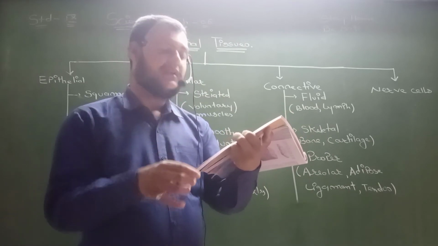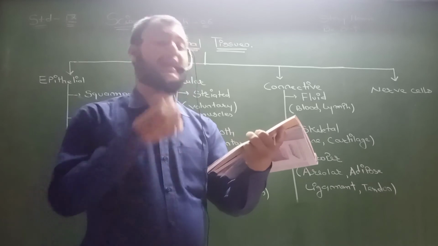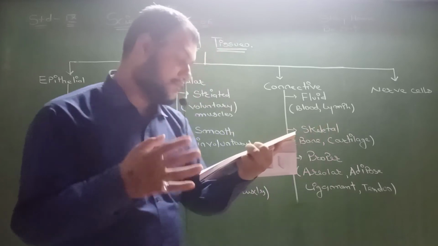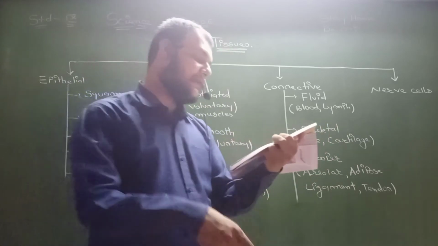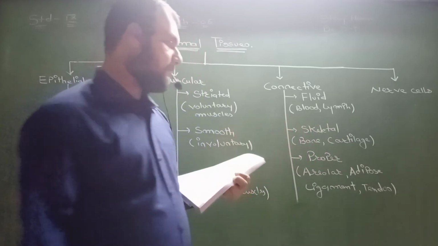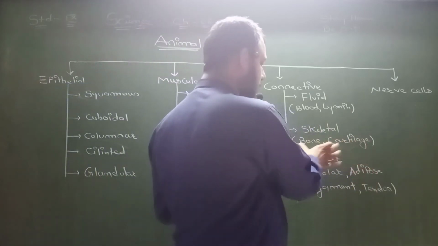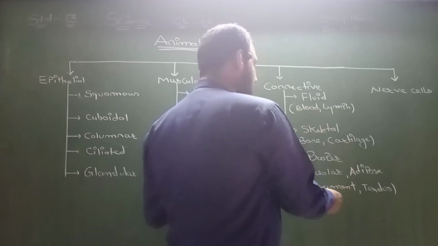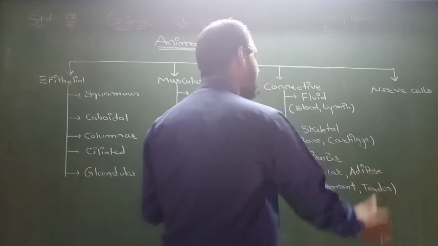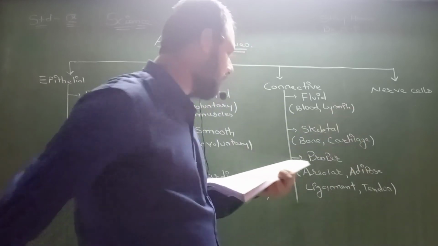Nose, ear, trachea, larynx. We can fold the cartilage of the ear, but we cannot bend the bones in our arms. Now cartilage, bone, blood, ligament and tendon are completed. Now areolar, adipose and lymph, three are remaining.